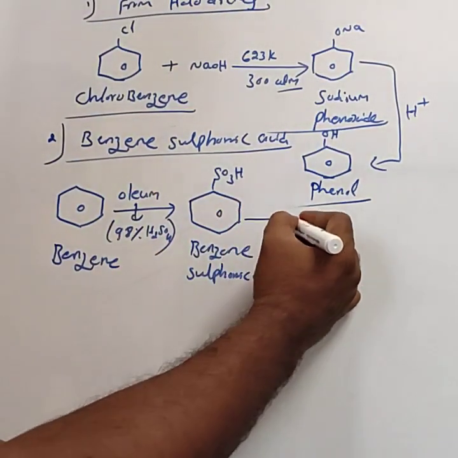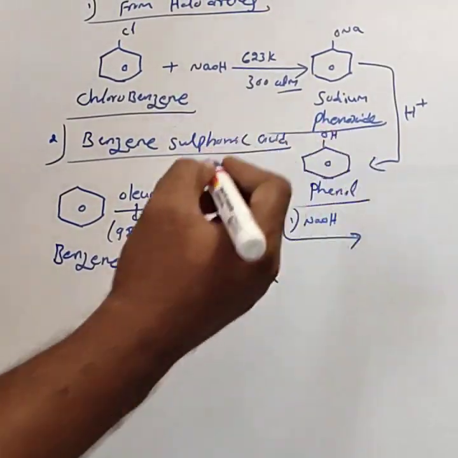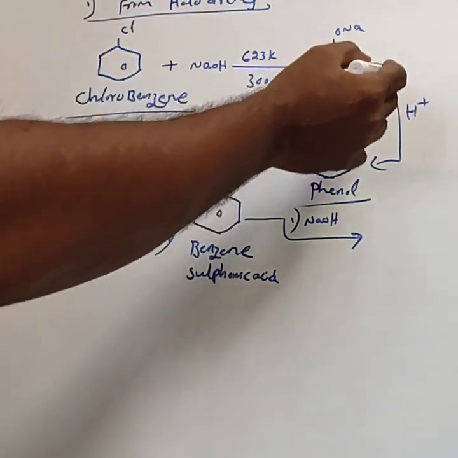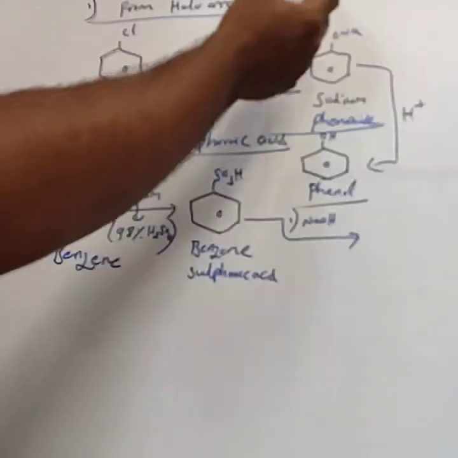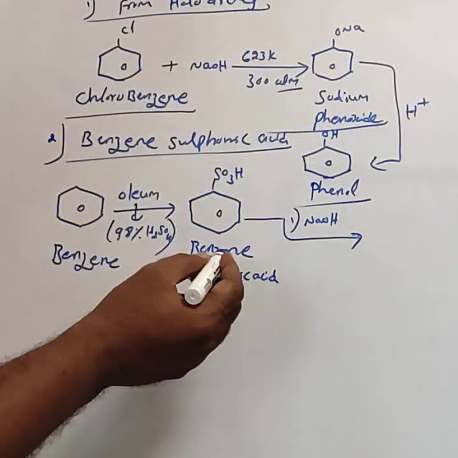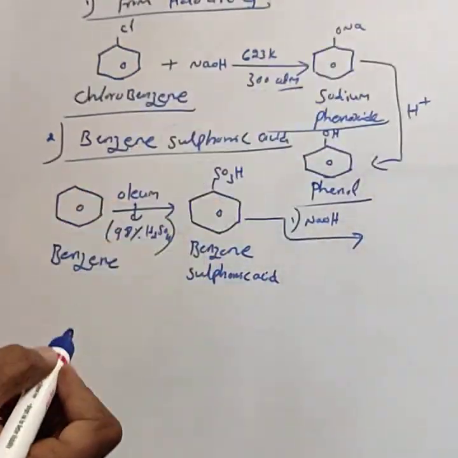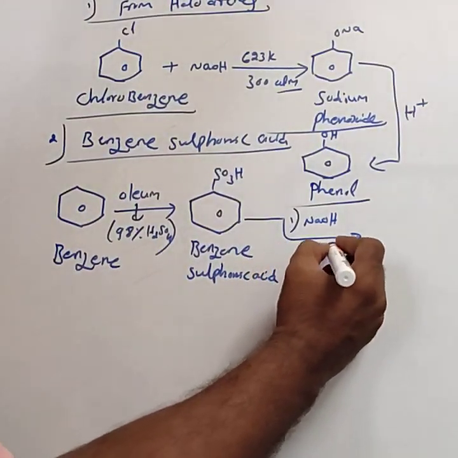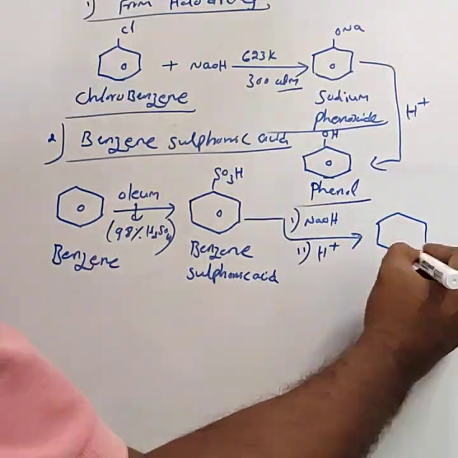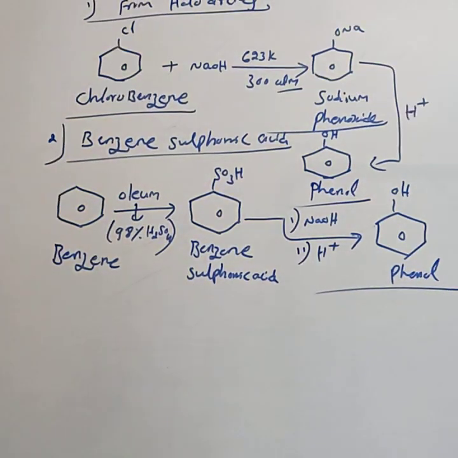The formed benzene sulfonic acid is treated with sodium hydroxide, and you get sodium phenoxide. In our textbook, the intermediate is not mentioned. Just in words, it is given that benzene sulfonic acid treated with sodium hydroxide forms sodium phenoxide, which on acidification results in the formation of phenol. This is the second method.